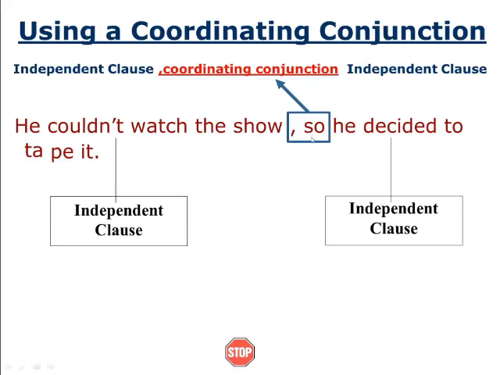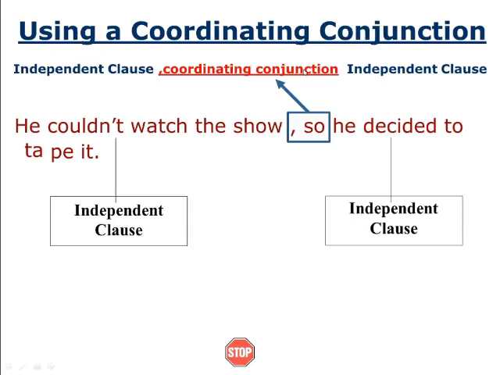These words I will tell you about; they are coordinating conjunction words. This will be discussed in the later slides. One independent clause at the start, another independent clause at the end, and in between we are putting a coordinating conjunction.